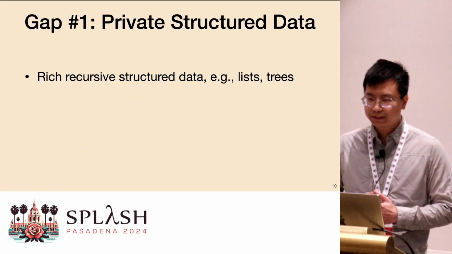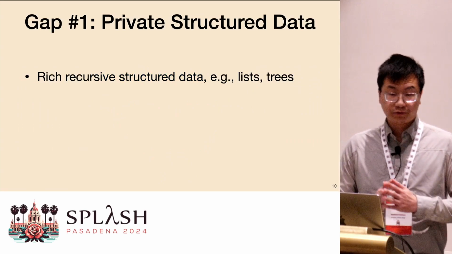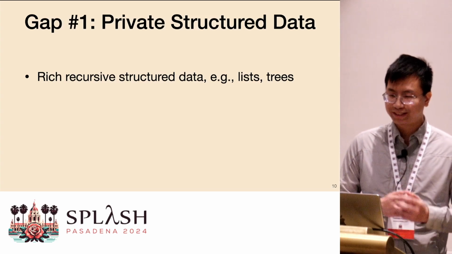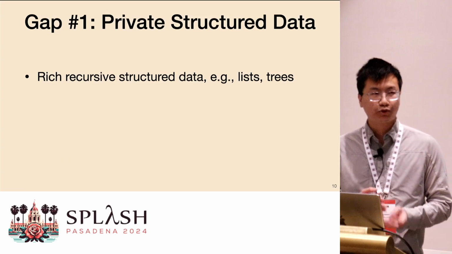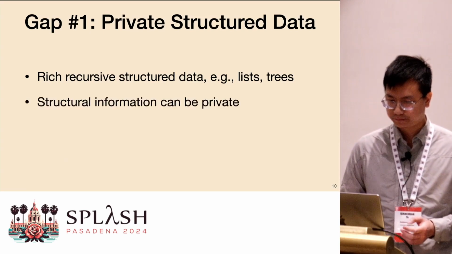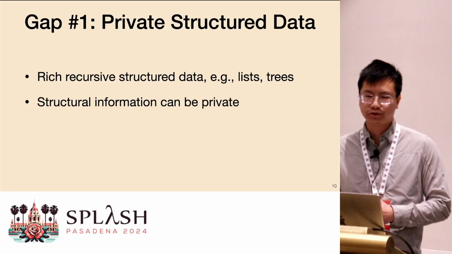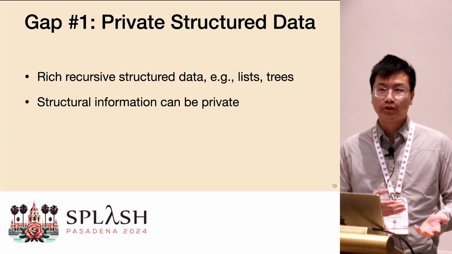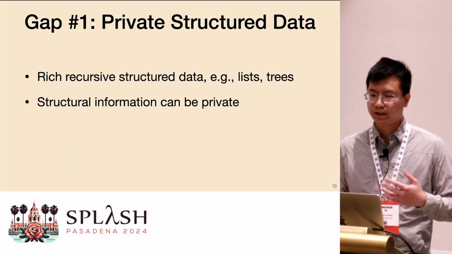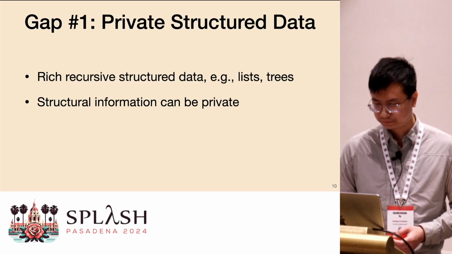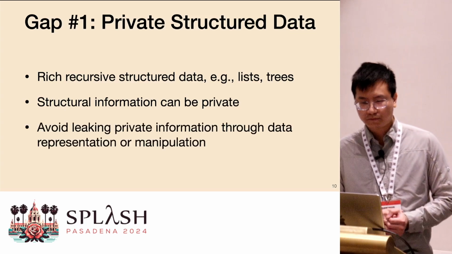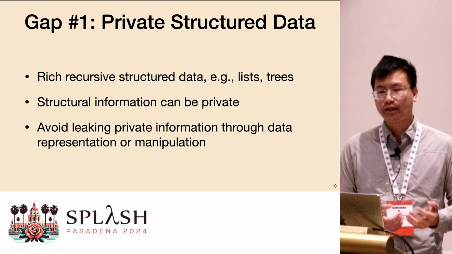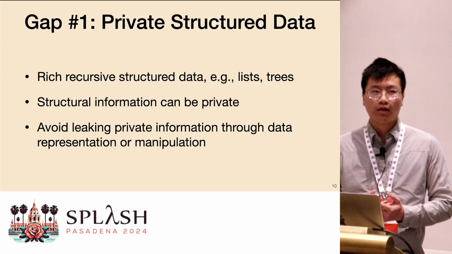However, to implement these applications, we need to solve a few challenges. The first one is we want to support rich recursive structured data, like trees or lists. In particular, we also want to make sure we can hide the structural information. For example, your decision tree might not want to reveal whether it's left-heavy or right-heavy. We also need to avoid leaking private information through how you represent the data in memory and how you build or traverse the data.